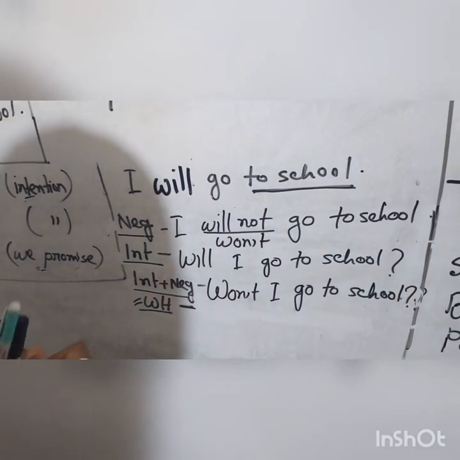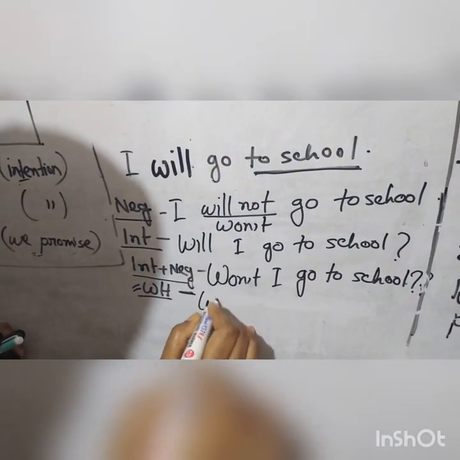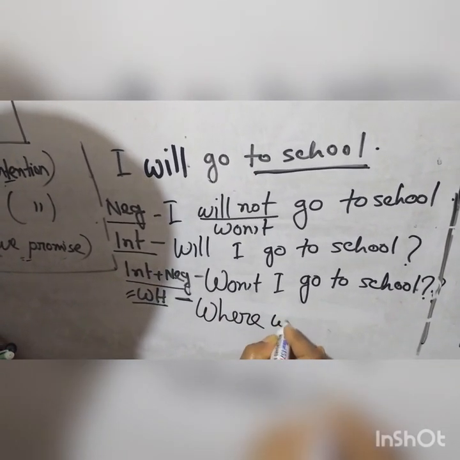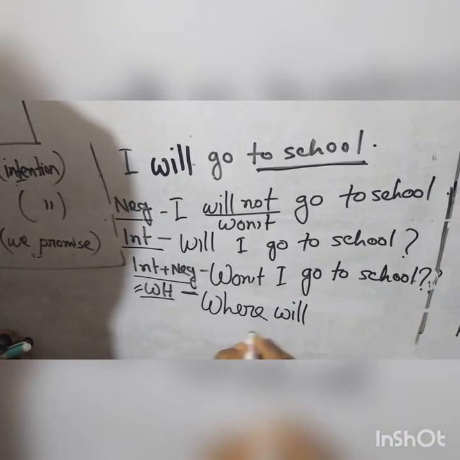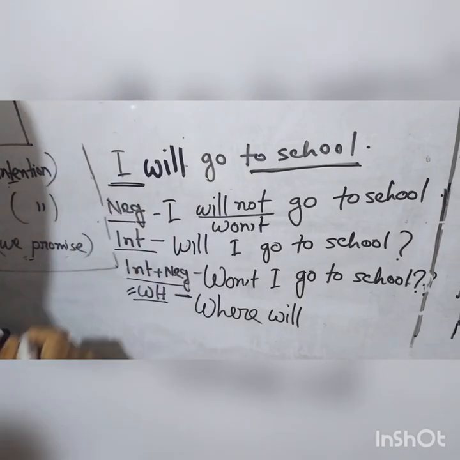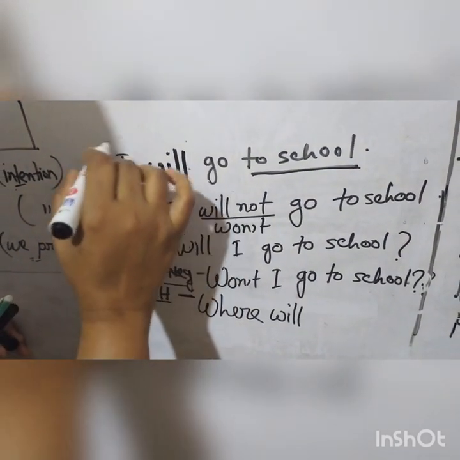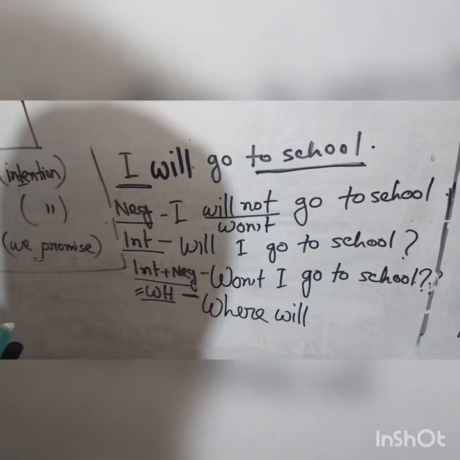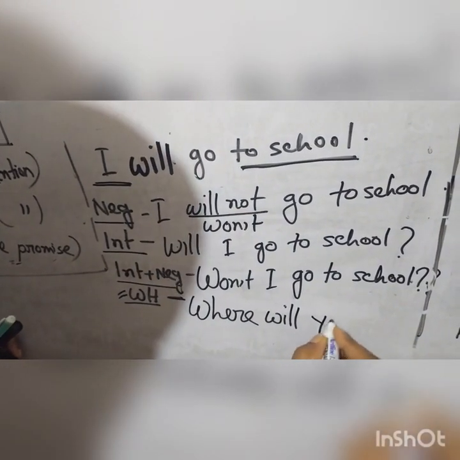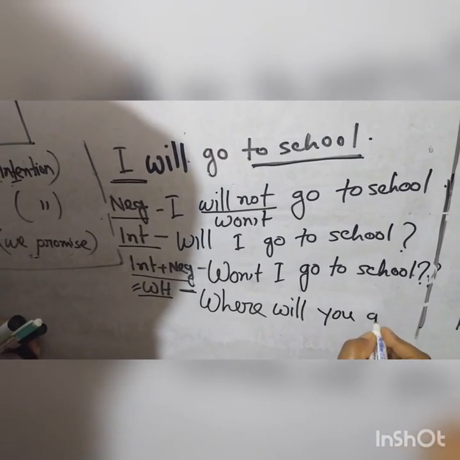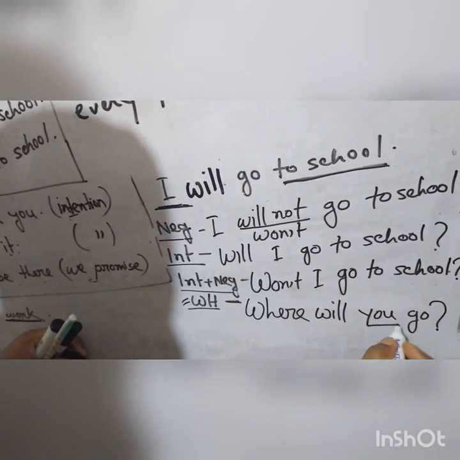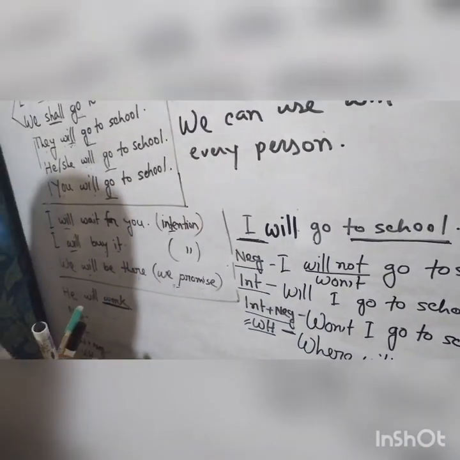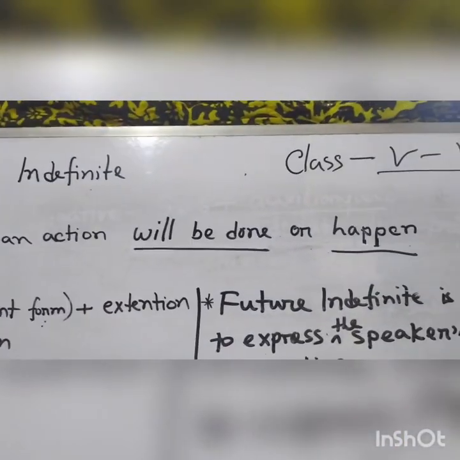So what WH word will come? Where. Then auxiliary verb, then subject. Where will? And for the subject, in a WH question, if I is the subject, then you have to convert it to you. Where will you? It's the rule. Where will you go? Okay, students, you have to convert I to you, as my class is for the students of class 5 to 7.